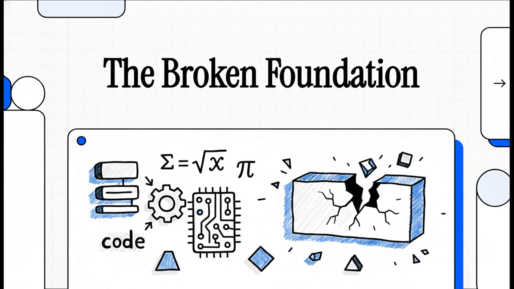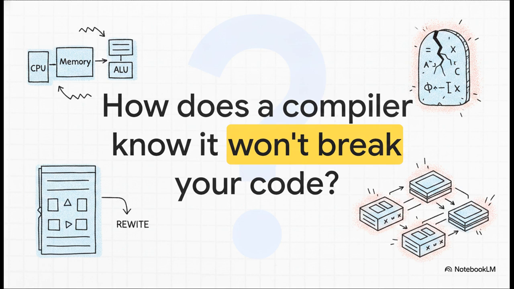But what if I told you the mathematical foundation guaranteeing this entire process works flawlessly? Well, it might not be as solid as we all thought. It's kind of terrifying when you really stop and think about it. How does a compiler actually know its optimizations won't silently break your code? For decades, the answer has basically been rooted in highly informal math.